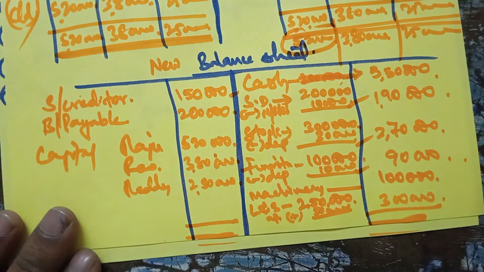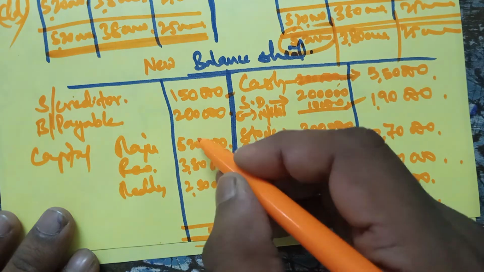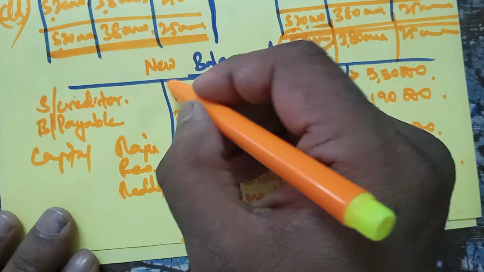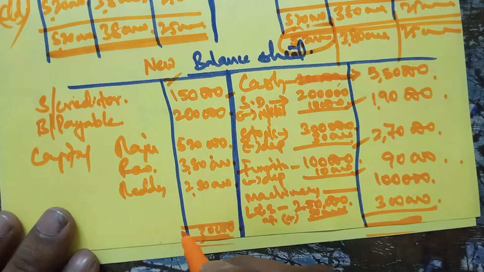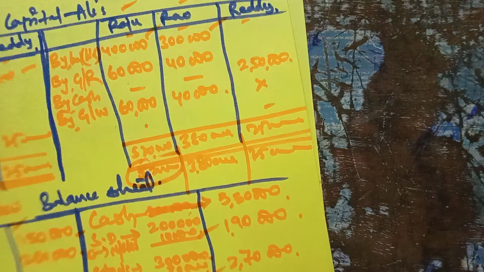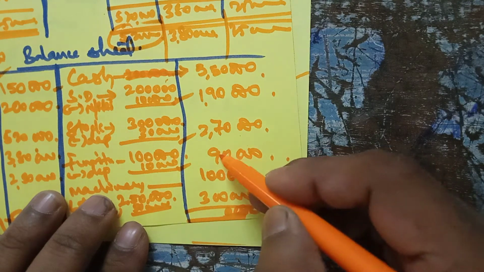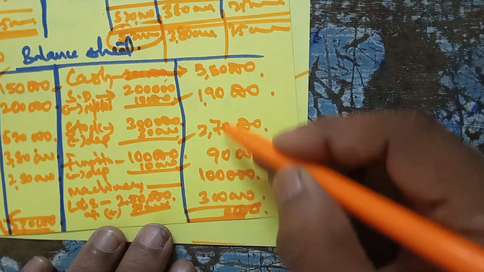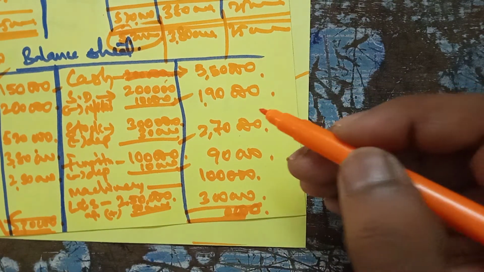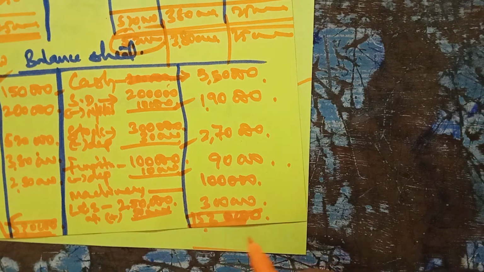Now let us add up the liabilities side, and we get 15,30,000. Here also you should get the same. Let us balance.